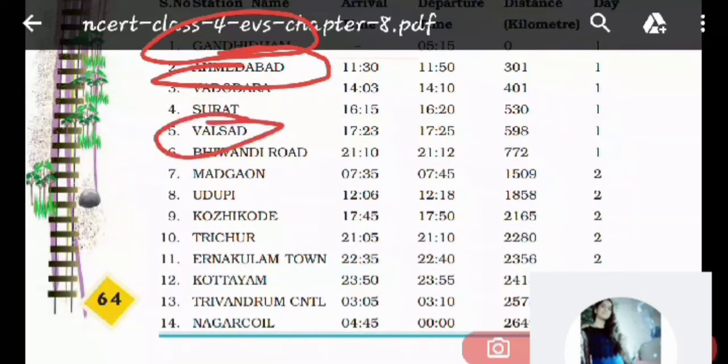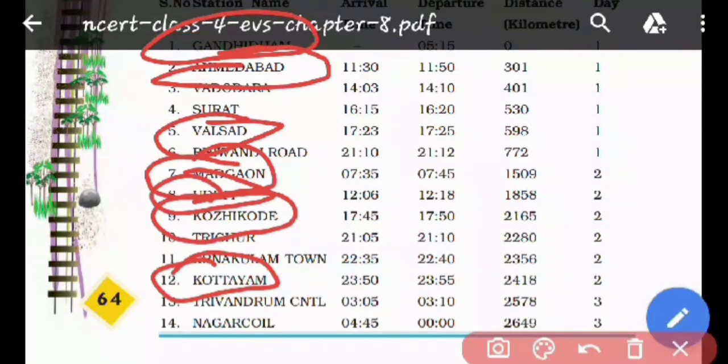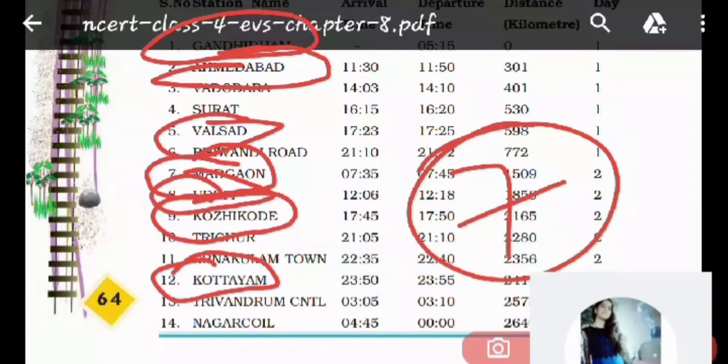Ma'am, Kozhikode. Madgaon. Then Madgaon is there. Udupi is there. Yes. Kozhikode. Then Kottayam. Kottayam. Last. So these are all the stations which have been mentioned by Omana in her diary. How many are there? 1, 2, 3, 4, 5, 6, 7. So 7 stations are there out of 14 which have been mentioned by Omana in her diary.